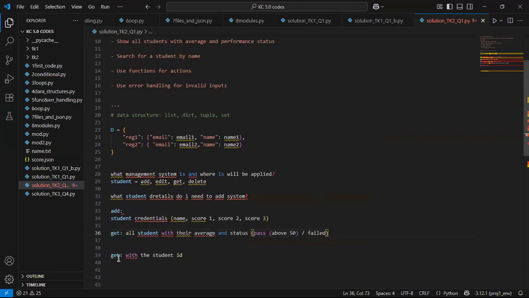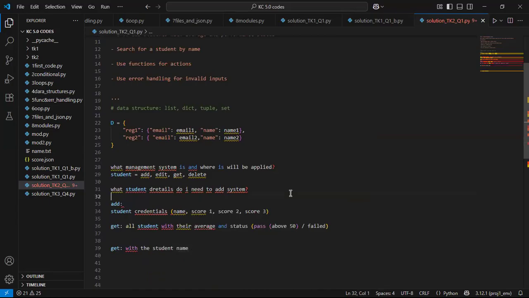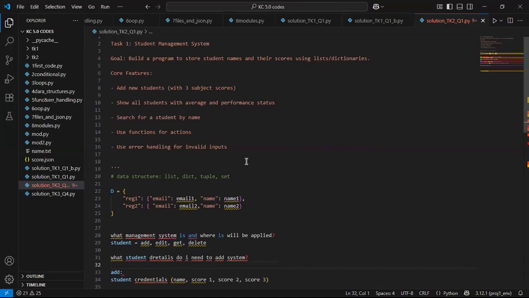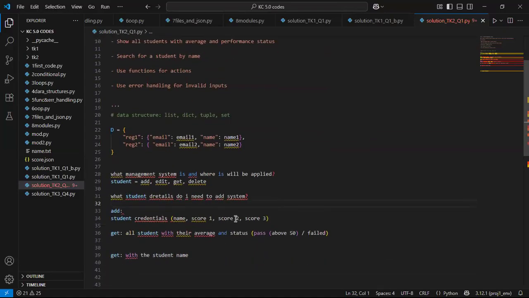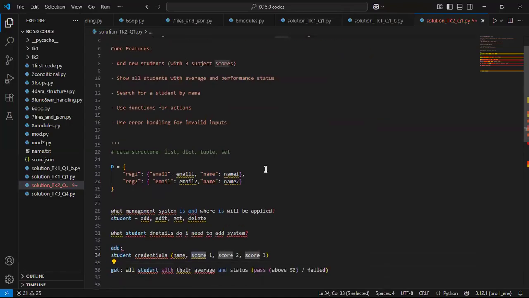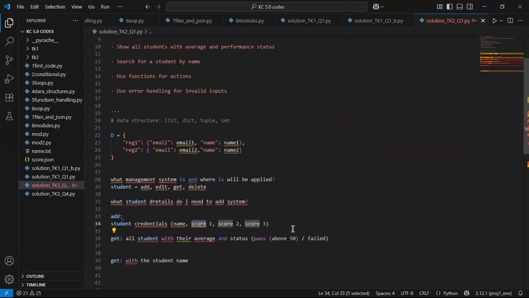So we have another get by student name. If I fetch your name, I should be able to see your details, such as your scores for the 3 subjects, and then your average and your status.